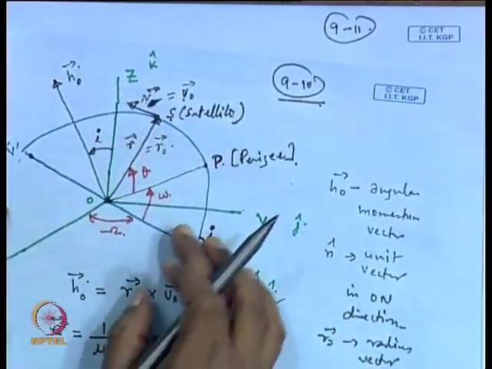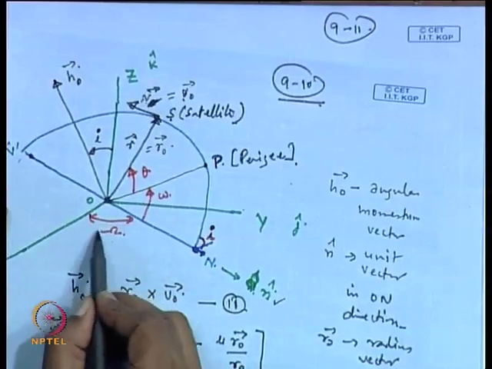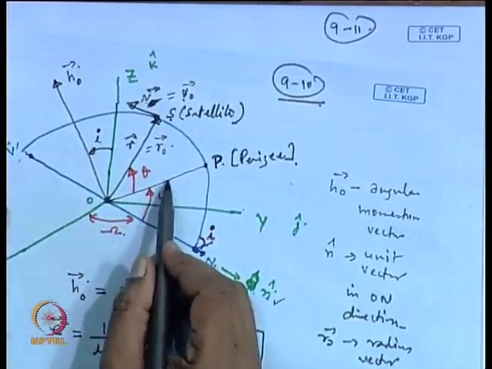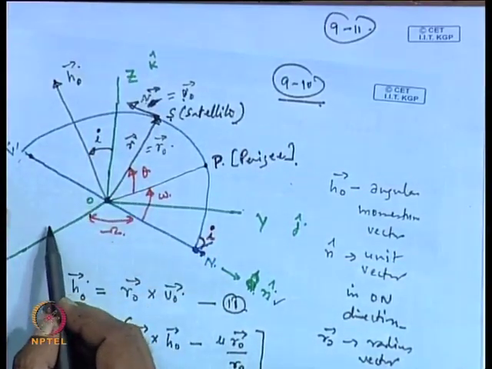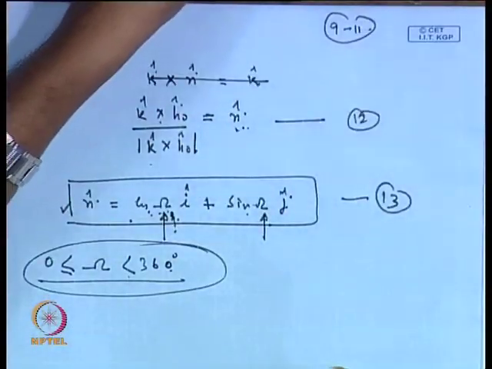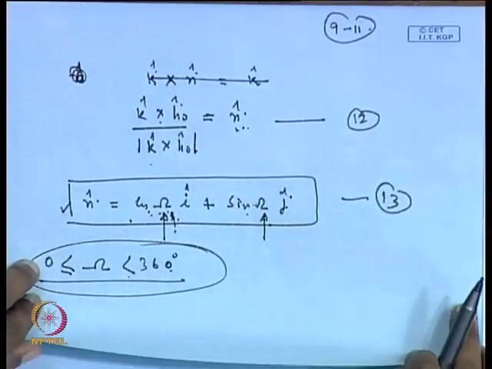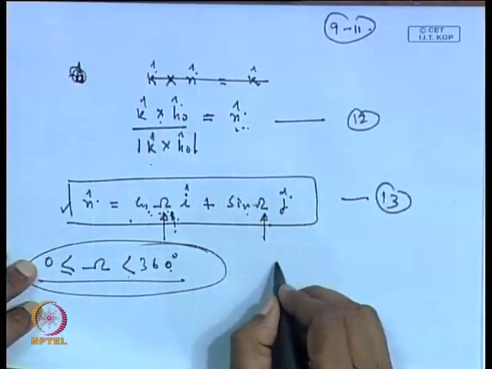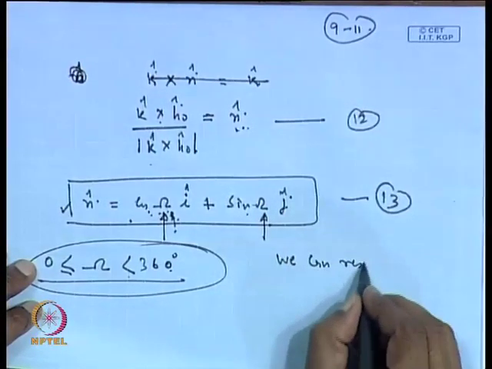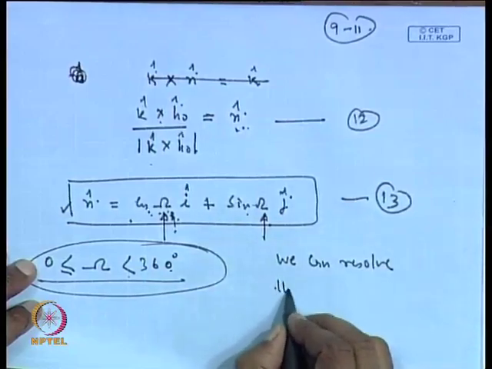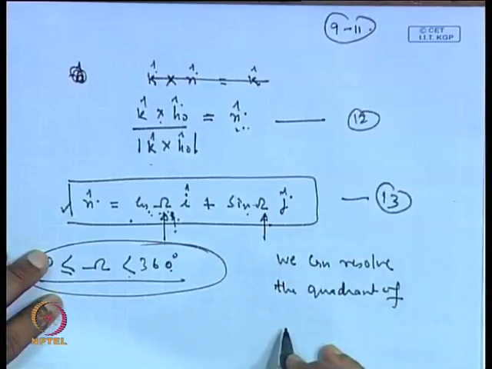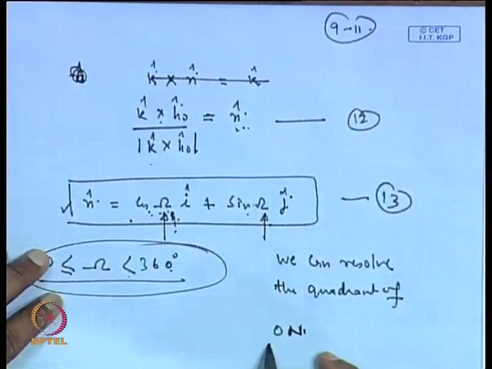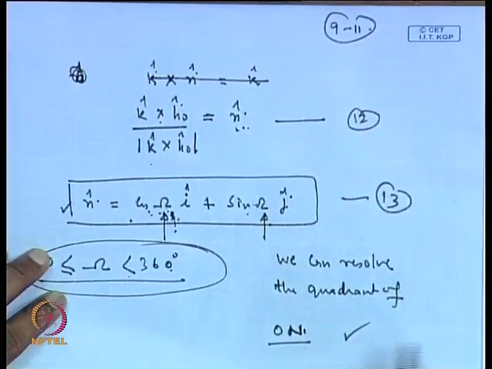So where capital omega is lying, whether it is less than 90 degrees, or more than 90 but less than 180, or in the third quadrant or the fourth quadrant, is possible to work out in this case. So we can resolve the quadrant of O n, in which quadrant it is lying.